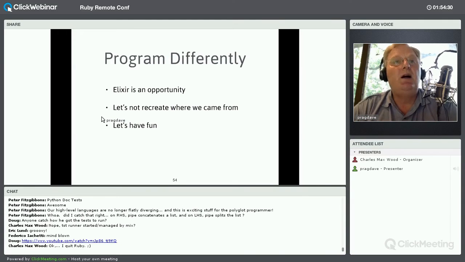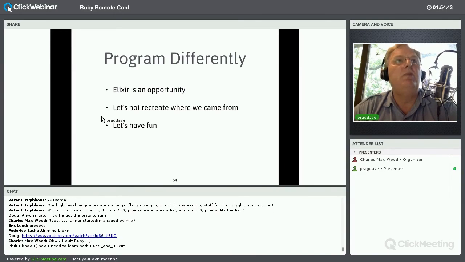So I think that the advent of languages such as Elixir is an opportunity for us. I think it's one of those kind of paradigm changes that comes along fairly rarely. And I think that we need to start thinking about thinking differently. We don't want to sit there and create yet another Rails replacement. And Phoenix for Elixir is not another Rails replacement. We need to think about the world differently, and we need to use this opportunity to start coding differently. And I think if we do, we'll have a whole bunch more fun.